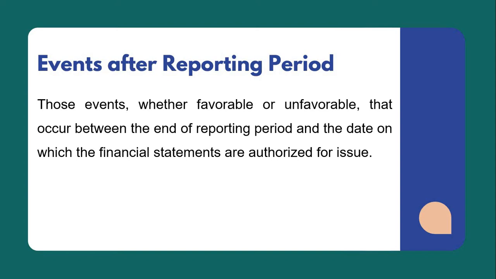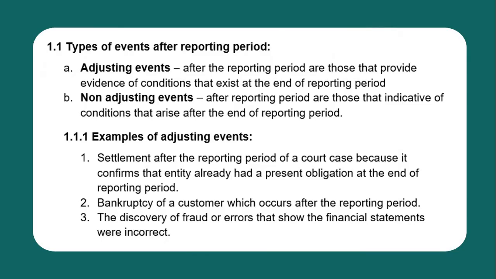So events that happened starting January 1 of the following year until the date the financial statements are authorized for issue are considered events after the reporting period. Again, between the end of the reporting period and the issuance date of the financial statements. With that, there are two types of events: first is the adjusting events, and the second is non-adjusting events.